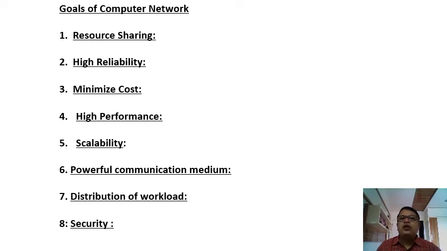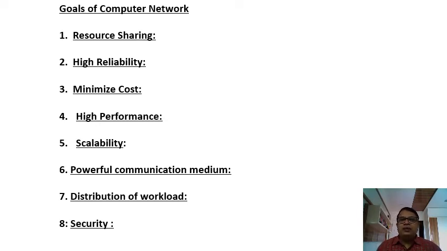Another is related with other transactions. Another counter is related with, for example, loan transactions, etc. In this way, we have a distribution of the workload. And since we have a distribution of workload, computer networks have very high performance. So I hope number 4 and number 7 are clear to everyone.